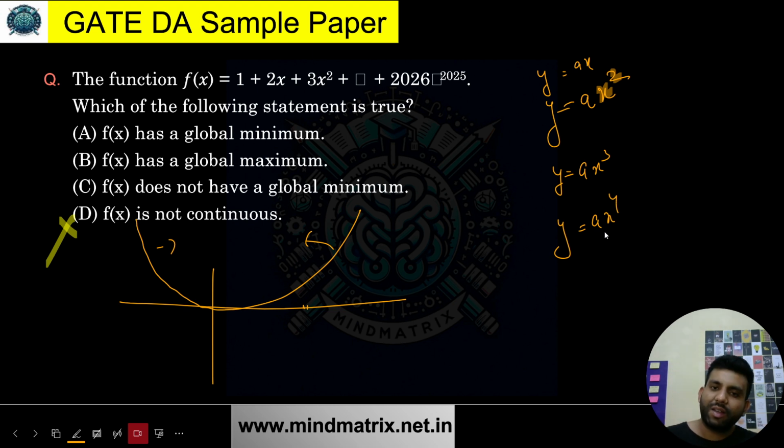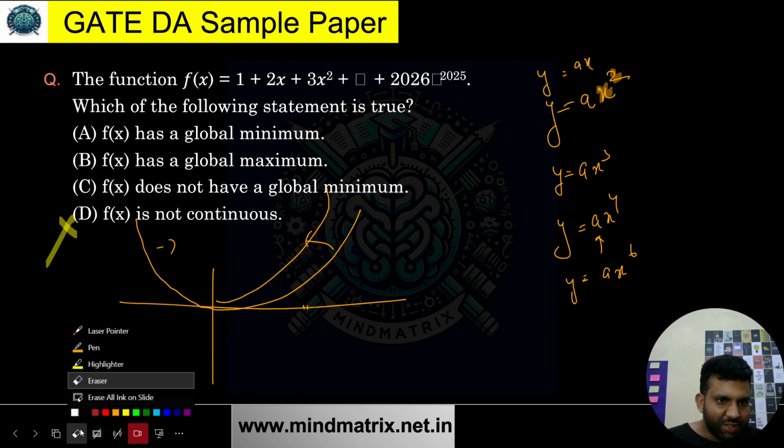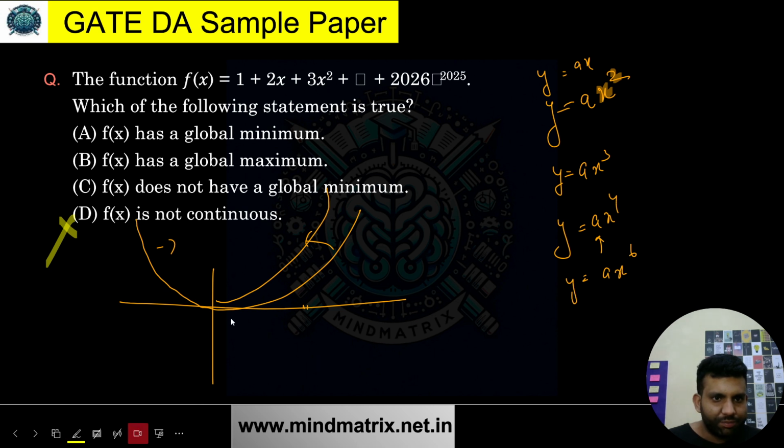So as I'm increasing the exponent of x, my graph for the even exponents would be upward only, and my a's are just positive values. So it will be upward only, and it will be contracting. There is no relation over here for the contraction, but I'm just explaining how my graph will look for even powers. Even for y equals a, this will also be like this, but slightly something like this. It will be symmetric, just a mirror image of what I have created on the right.